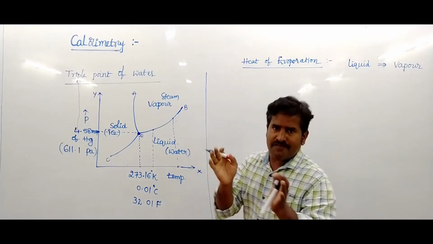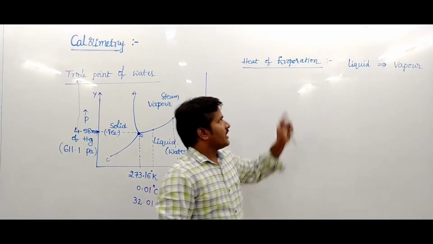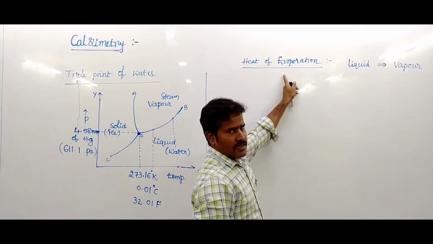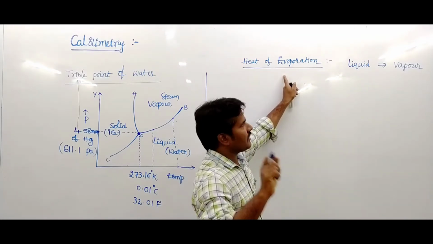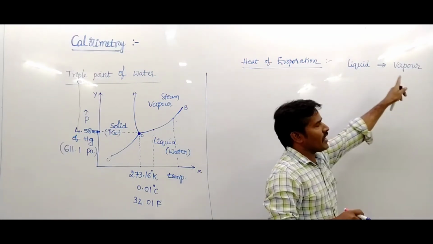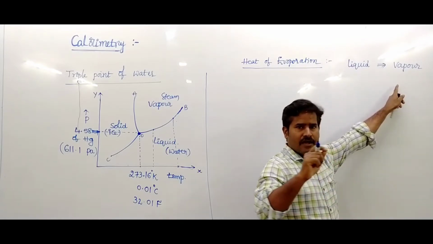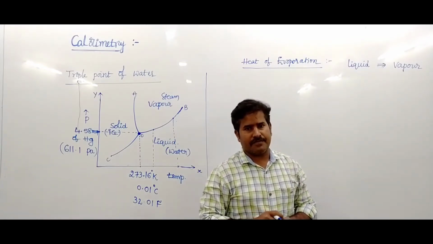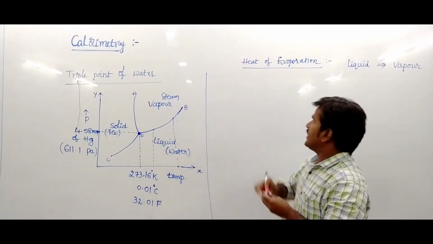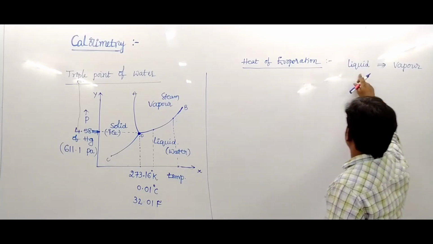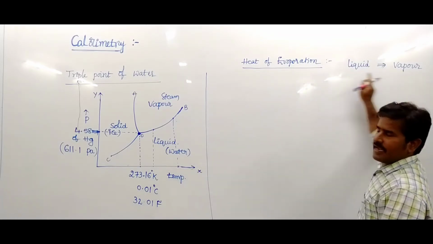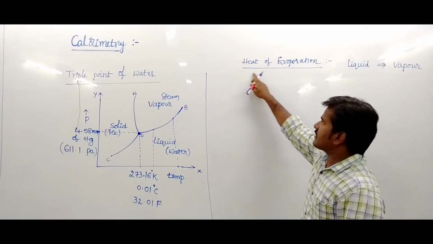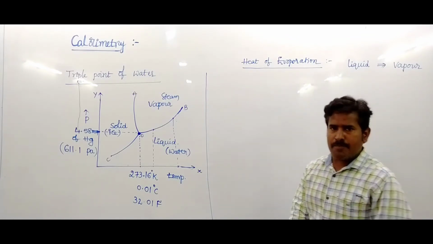The amount of heat required for a substance to convert from liquid state to vapor state at all temperatures is called heat of evaporation.